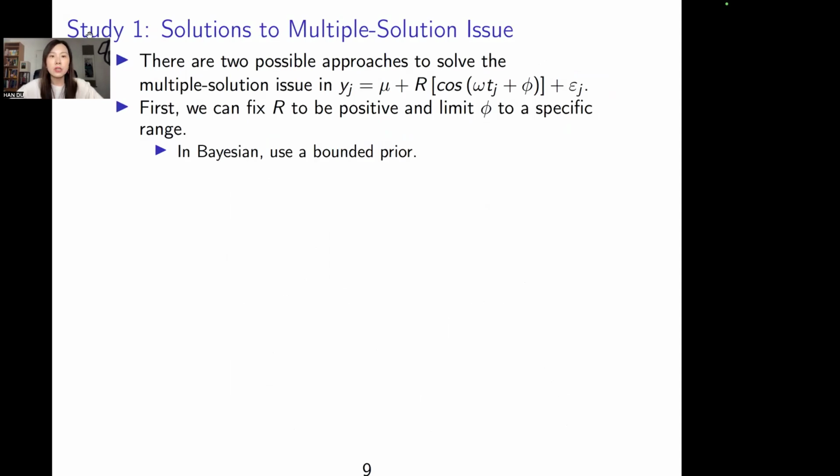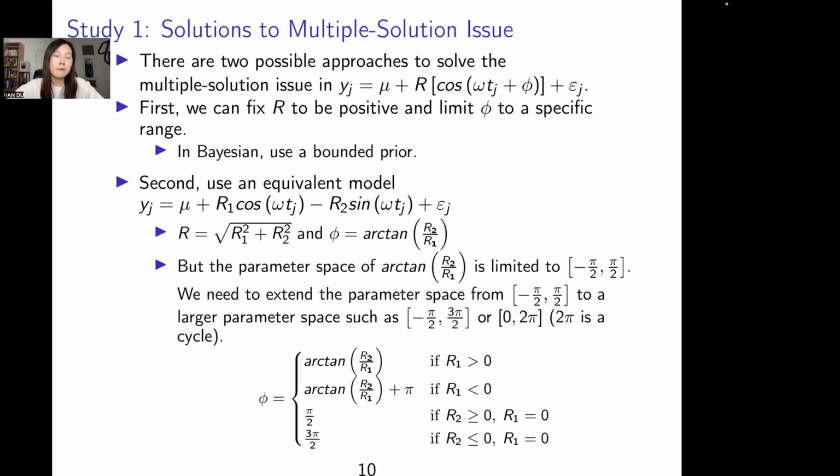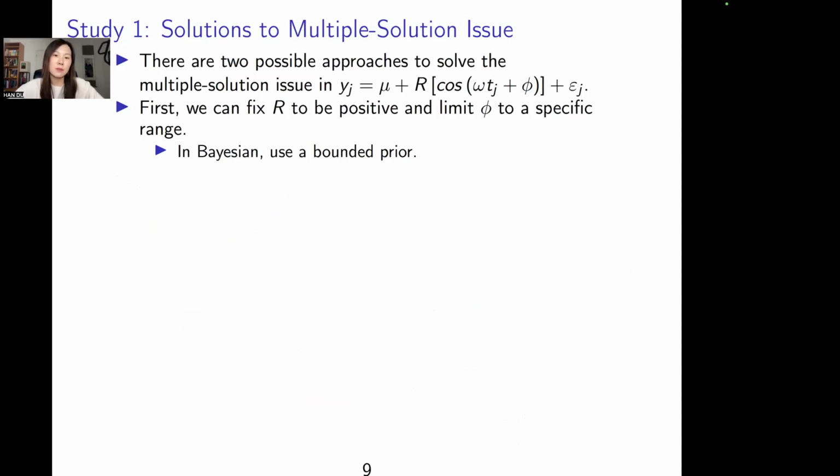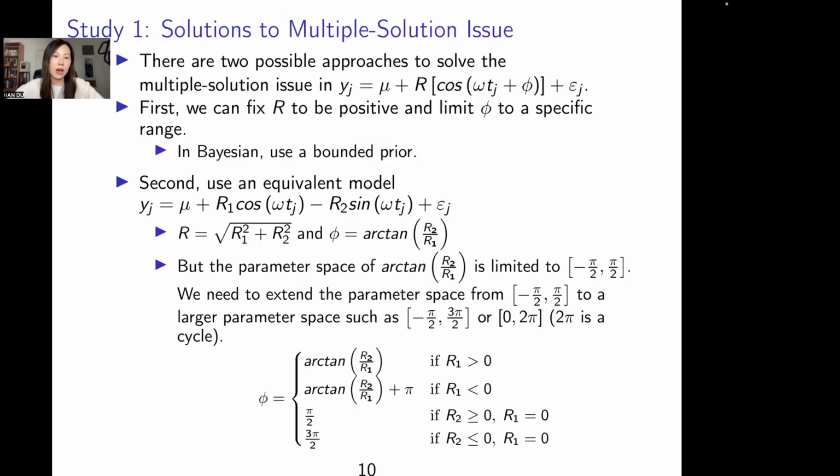The first approach is to just fix r to be positive and limit phi to a special range. In Bayesian, we can specify a bounded prior. Or we convert the sine-or-cosine-only function into a sine and cosine function together without that phase coefficient. There is a one-to-one relationship between the previous equation and this current equation. The r in the previous equation is equal to the square root of r1 squared plus r2 squared, and the phi in the previous equation equals arctangent of r2 divided by r1.